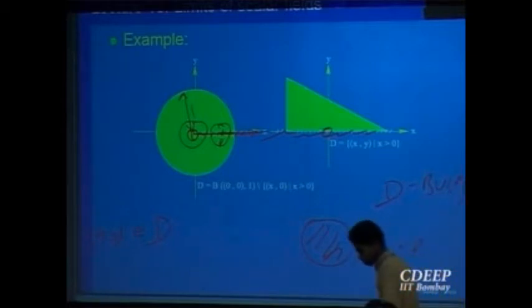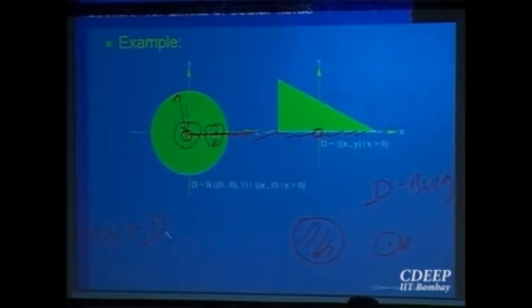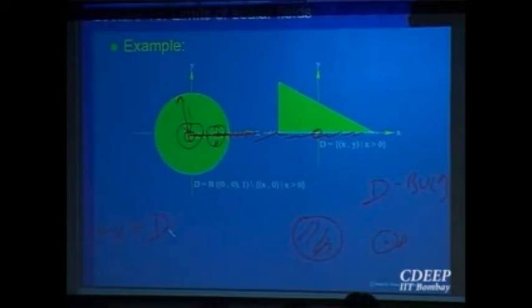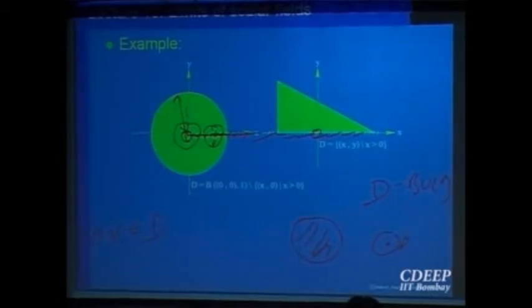This point P is not a limit point for this set, because I can have an open ball around it which will not intersect D. Every deleted open ball should intersect D. Such points are normally called isolated points. We are not going to bother much about it. But just to illustrate, a point is called a limit point of D provided you take any open ball around that point and remove that point. So take a deleted open ball of any small radius, that should intersect the set D. Then that point is called a limit point for the set D.